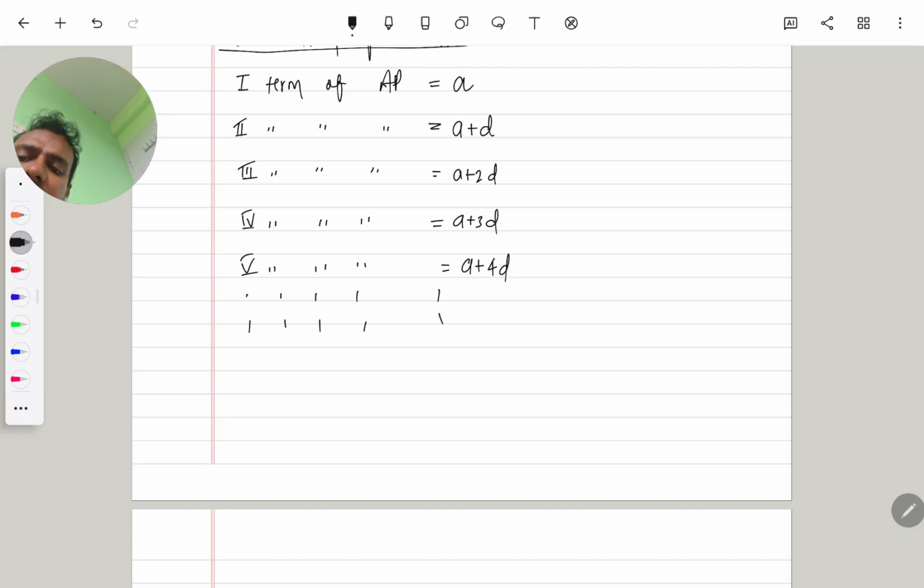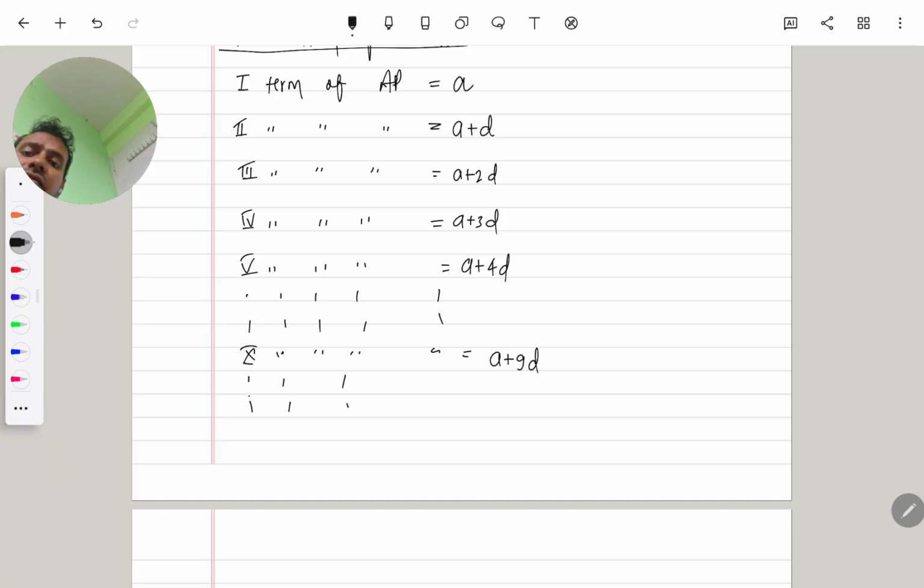When I ask what is the 10th term of this AP, you all say A plus 9D, because in the third term we add 2D, in the fourth term we add 3D, in the fifth term we add 4D, in the second term we add 1D. So the 10th term of the AP is A plus 9D.